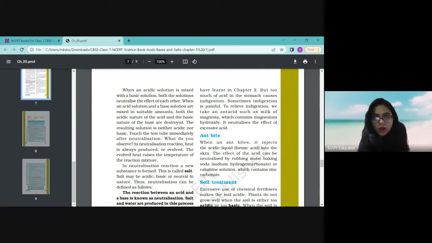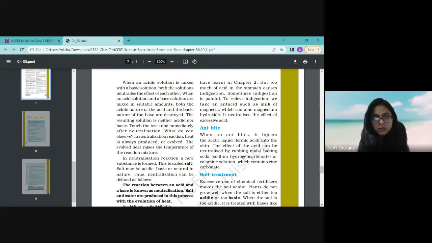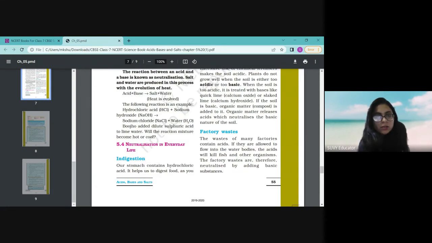Now I have to discuss this. See, this is given in the book. The reaction between the acid and base is known as neutralization. Salt and water is the product. Acid plus base gives salt and water. In the same example, HCl is added to NaOH, giving you NaCl and water. Okay. Now neutralization in everyday life. How do we see the neutralization reaction in everyday life?